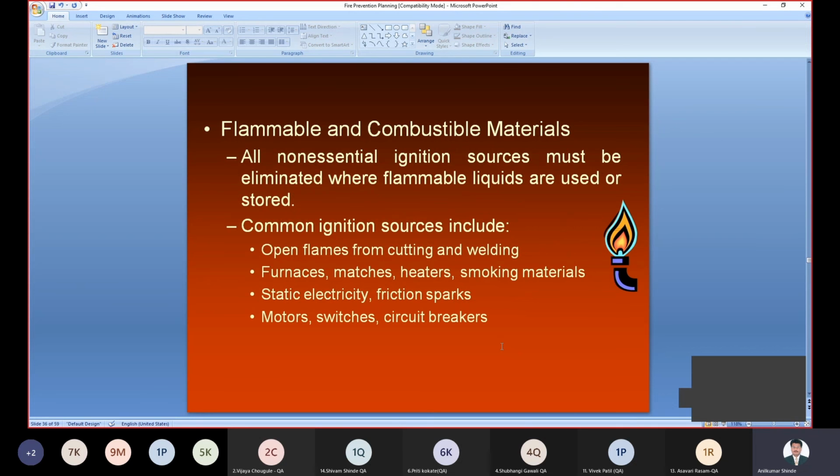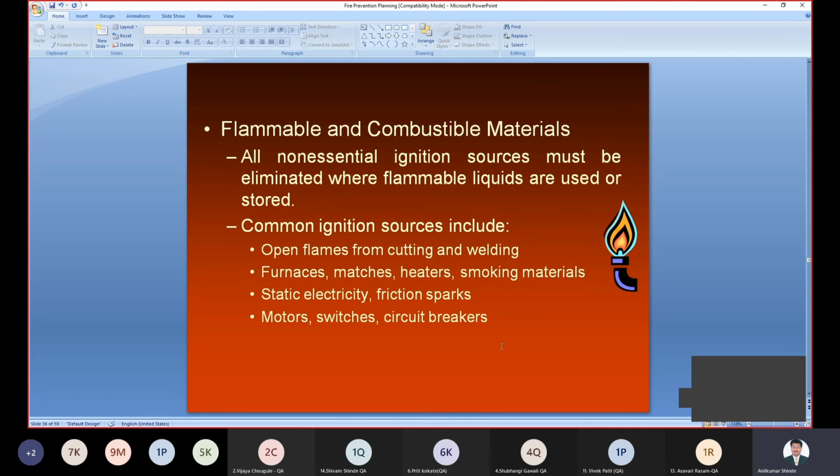For this flammable and combustible material, all non-essential ignition sources must be eliminated, so that this type of material is properly stored in the department. Common ignition sources may be open flame. If you are cutting or welding different metal to prepare different articles from that metal, you may use an open flame. So the material must be kept away from open flames.